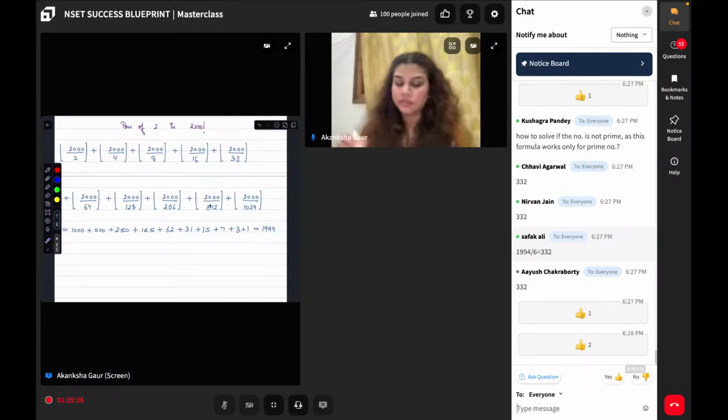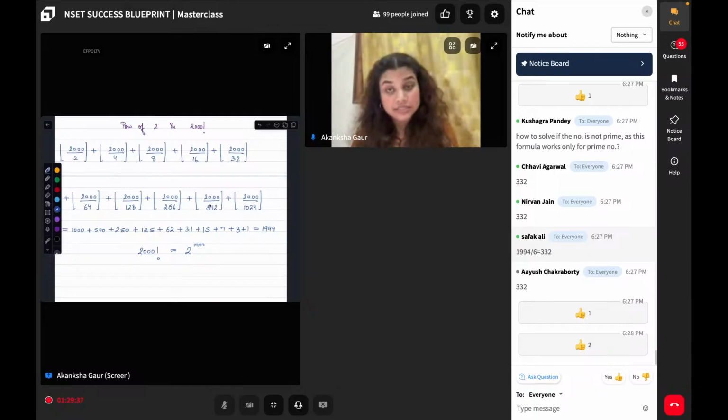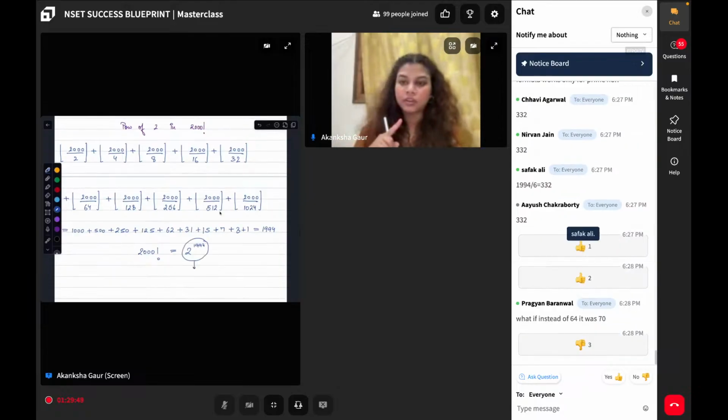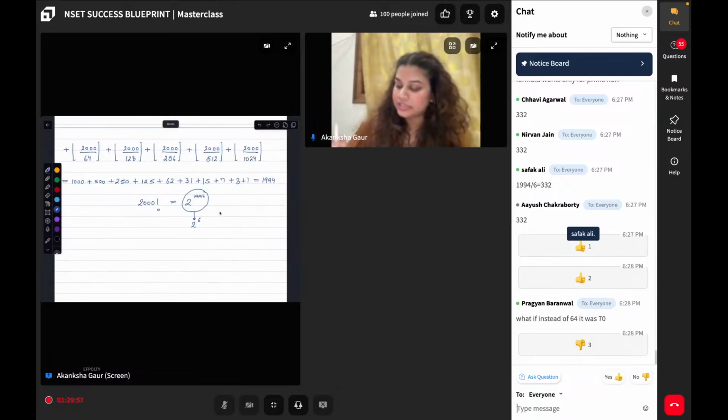Now, you know very well that in 2000 factorial, I have figured out for 2 that the power is 1994. But is this answer correct for 64 also? No, it is not. Which means that now I want to represent this value in terms of 64. And what was 64? 2 to the power of 6. In order to represent this, what will I do? Simply do 1994 divided by 6.